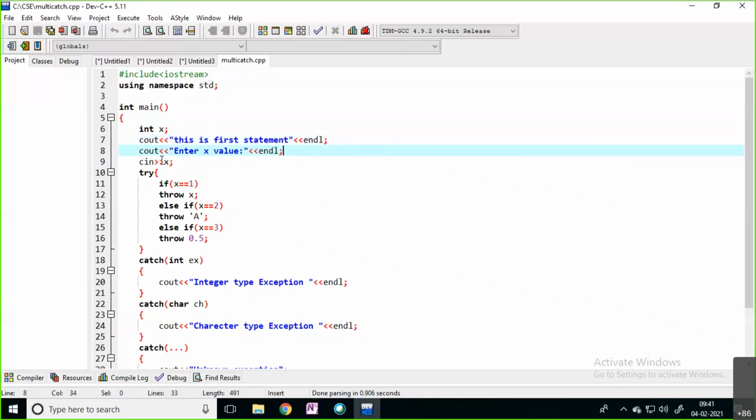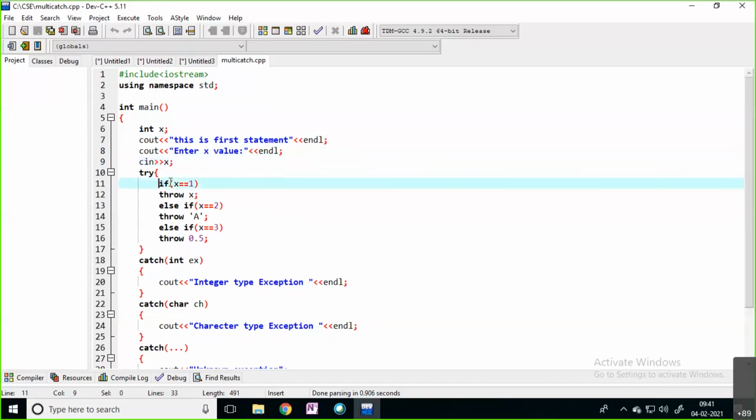That x value you are storing inside x. So whatever value the user entered is simply stored inside this particular x. Then you are going to raise multiple exceptions here. In the previous case, we raised only one exception. Here there is a chance to raise multiple exceptions. How can you handle those exceptions? By using multiple catch blocks.